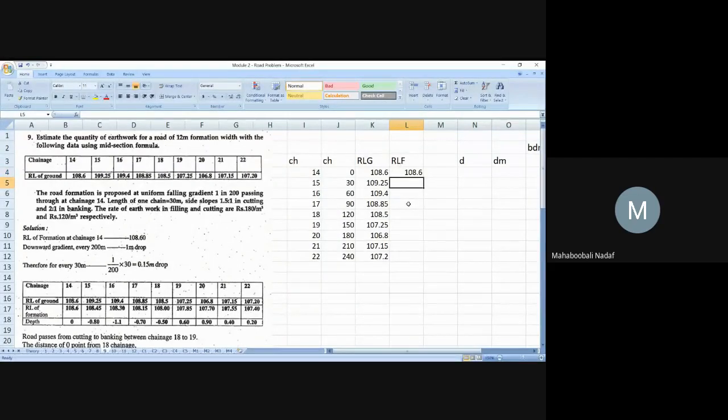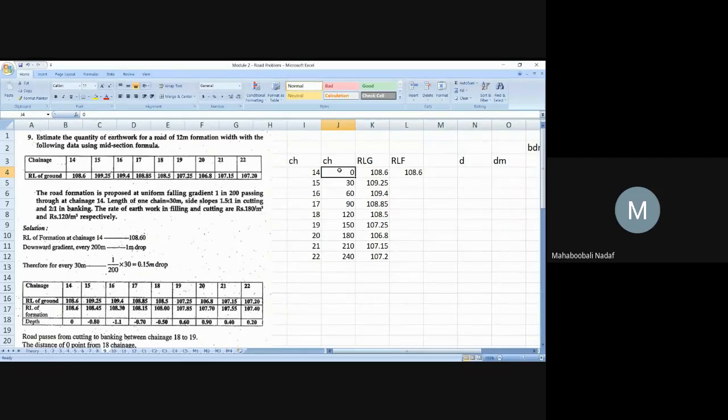In the previous problems, generally this value would have been given, like 109, 106. But in this example, they are indirectly telling that it is passing through chainage 40. That means RLG and RLF are both the same at chainage 40, that means 0 meter chainage.